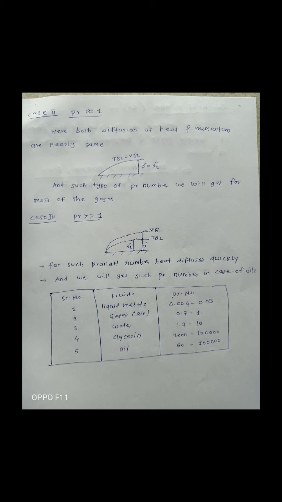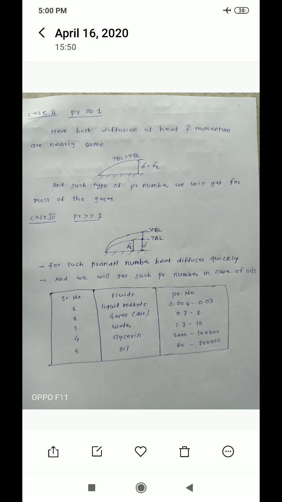And what about case number 3, that is Prandtl number greater than 1? Prandtl number greater than 1 means heat diffusion takes place quickly as compared to the momentum diffusion. And what about the velocity boundary layer thickness and thermal boundary layer thickness? Velocity boundary layer thickness is higher as compared to the thermal boundary layer thickness.